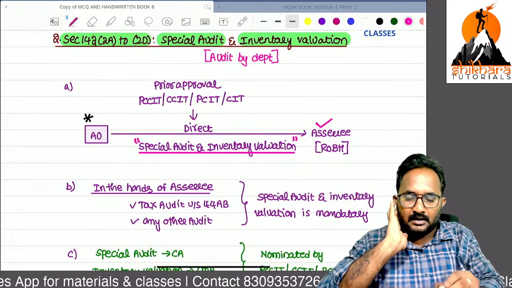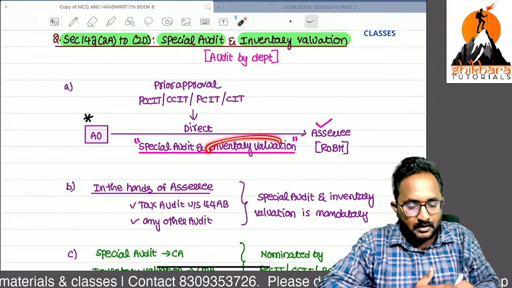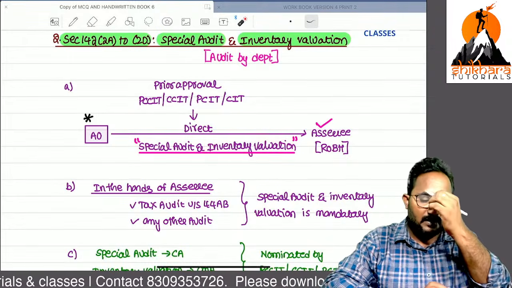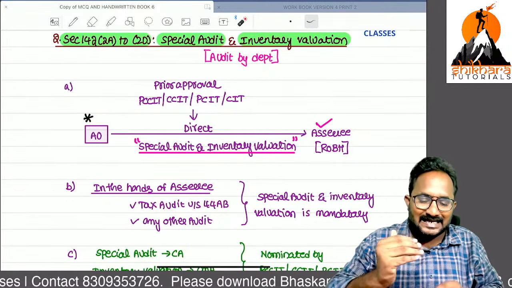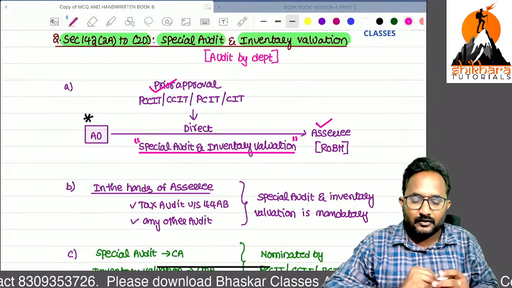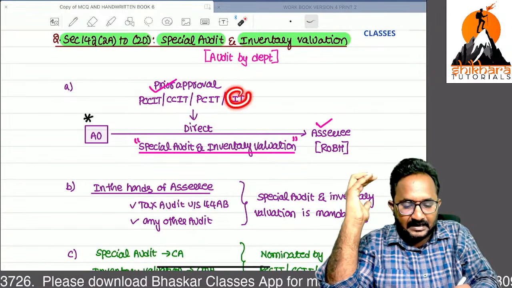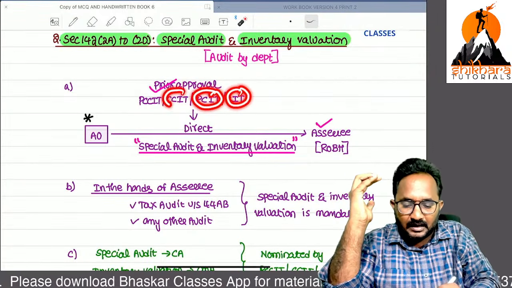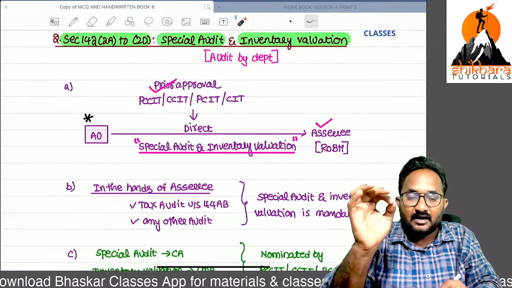Normally, if any manufacturing company is having stock in trade in a huge volume, for them we can direct the inventory valuation also. But the AO does not have the authority to direct. For that, he has to take prior approval from higher authorities, which are nothing but the CIT, Principal Chief Commissioner of Income Tax, Chief Commissioner of Income Tax, Principal Chief Commissioner of Income Tax.